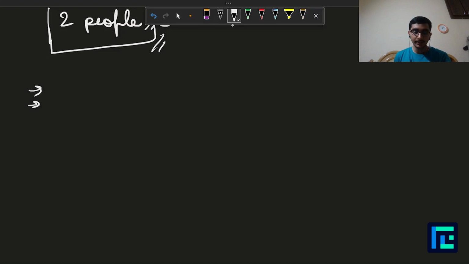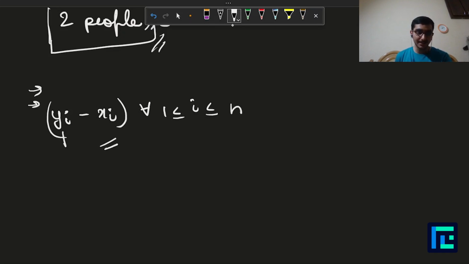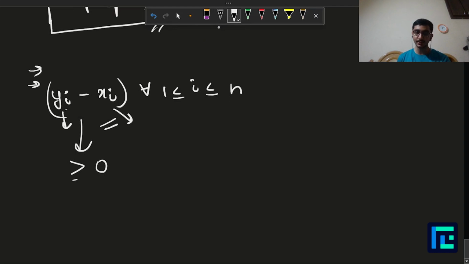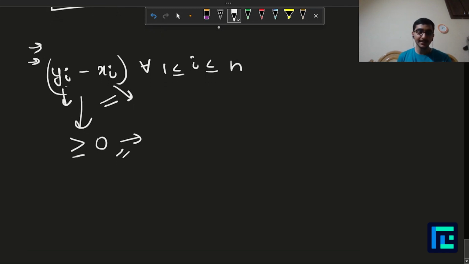Firstly, I will take all these values yi minus xi for all i between 1 and n. Right, I will calculate this value: the budget of that person minus the amount that he is going to spend. Now think of it in this way: if this value is greater than or equal to 0, that means this person has more money than he's going to spend. And if it is less than 0, that means this person has less money than he's going to spend.